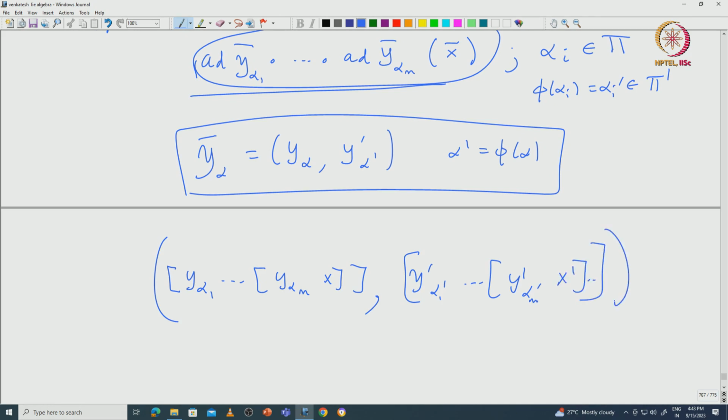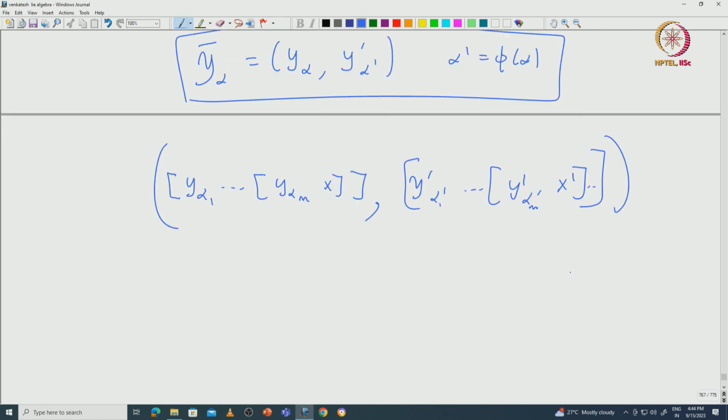So, this will be the second coordinate. Then it is easy to see this first coordinate element lies inside G beta minus alpha 1 plus etcetera plus alpha m. Similarly, the second coordinate element is lying inside G dash beta dash minus alpha 1 dash plus etcetera plus alpha m dash.